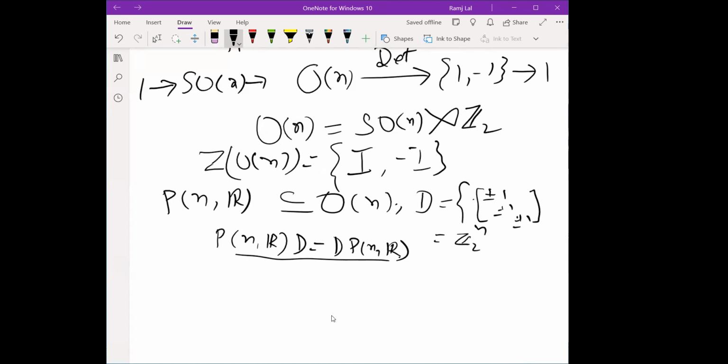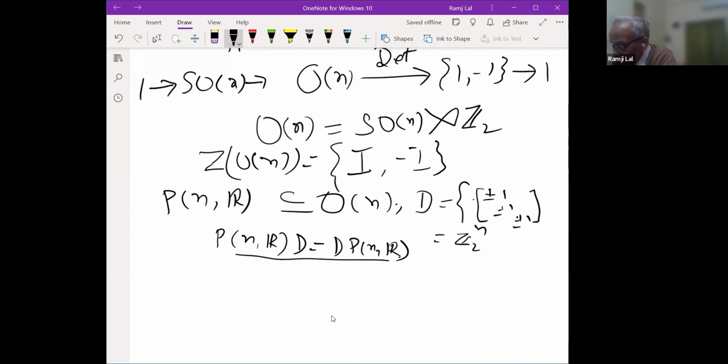Actually, SO_n, perhaps you can easily observe that if you take A to be a skew symmetric matrix, then e to the power A is a member of SO_n. And if you look into those matrices A for which e to the power A belongs to SO_n, then that has a nice structure which we shall discuss, and that is the Lie algebra structure. So that means this so_n corresponding to SO_n is a Lie algebra.